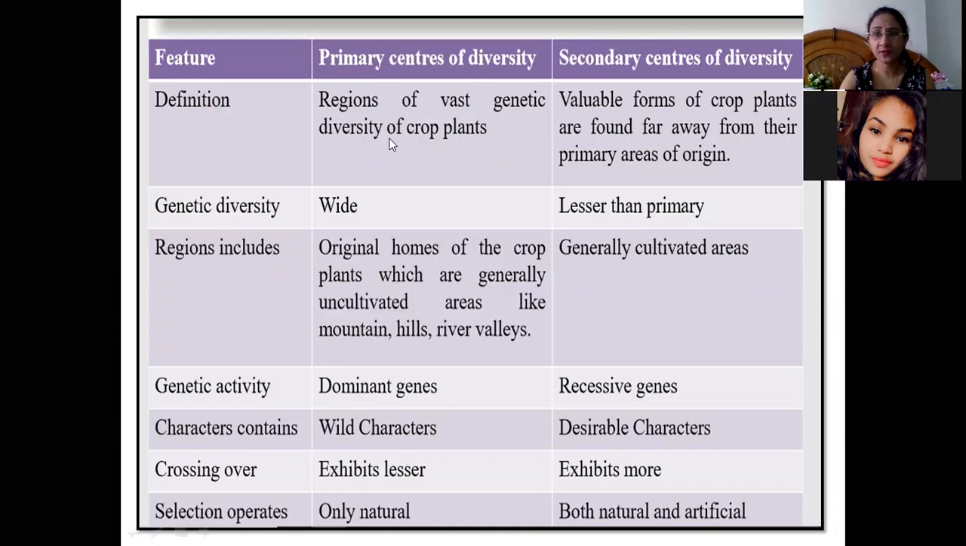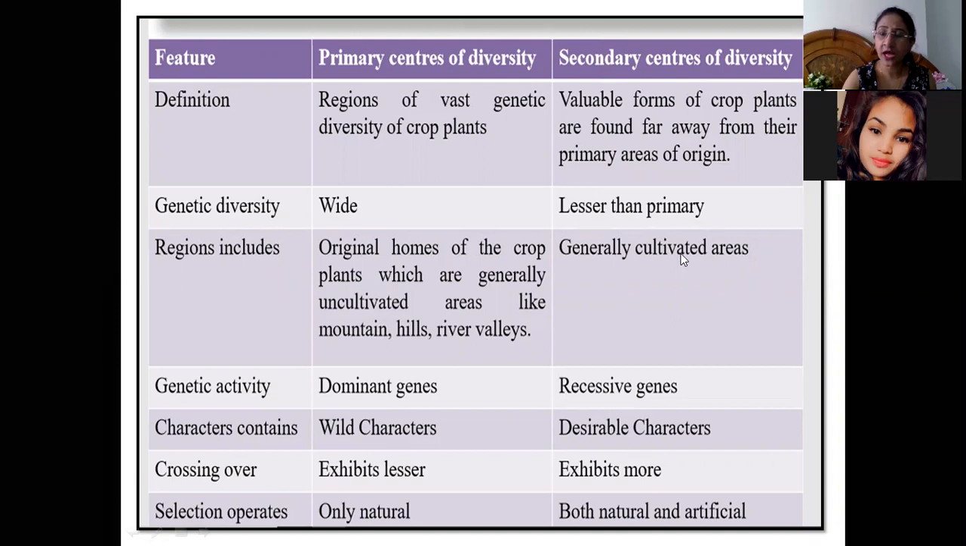Now the difference between the primary centers of diversity and the secondary centers of diversity is that the primary centers will have the maximum amount of genetic diversity, whereas the secondary centers will have considerably less as compared to the primary centers. Here the genetic diversity is wide, and there it is lesser than primary. Primary centers are mainly regions such as mountains, hills, and rivers, because most of the wild forms and their relatives are present in the primary centers of origin.